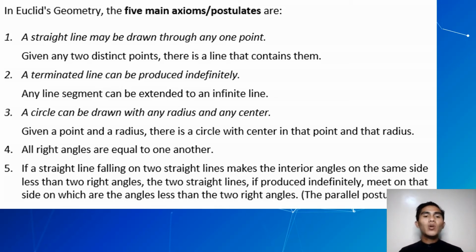A circle can be drawn with any radius and any center. So given a point and a radius, there is a circle with center in that point and that radius. All right angles are equal to one another. We know that already because there's no other measurement for a right angle except 90 degrees. If a straight line falling on two straight lines makes the interior angles on the same side less than two right angles, the two straight lines, if produced indefinitely, meet on that side on which are the angles less than two right angles. So we call that the parallel postulate. We'll be encountering this one in the next lessons.